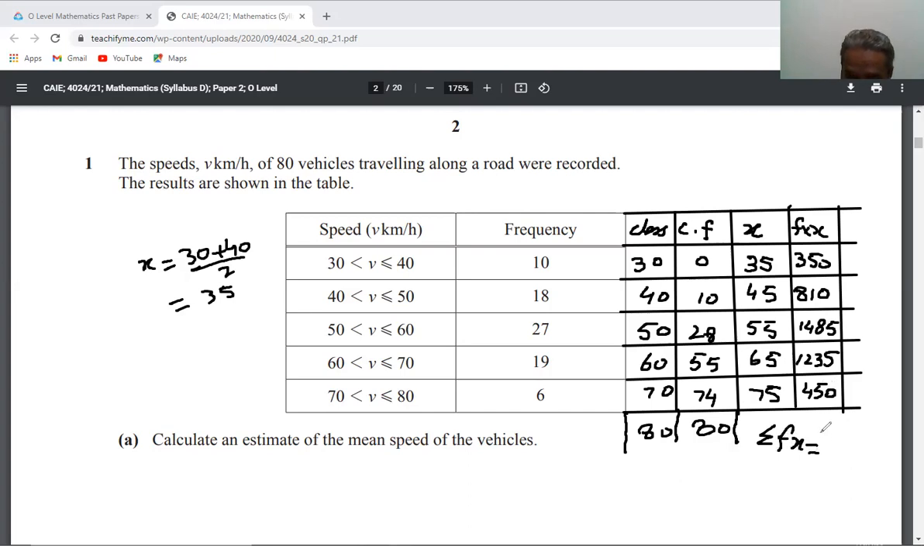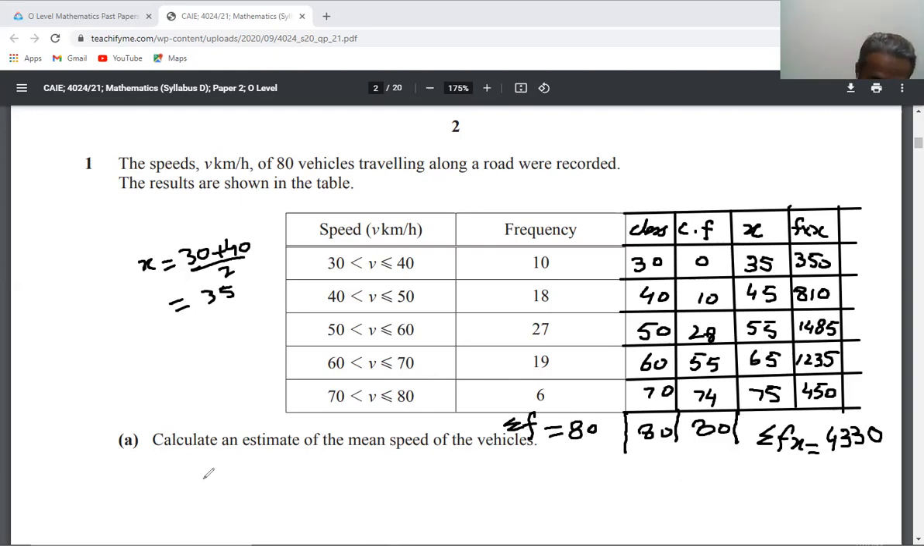The sum of fx is equal to, you will add up all these values of fx. So your final answer after addition will be 4330. And the sum of frequency will be 80.